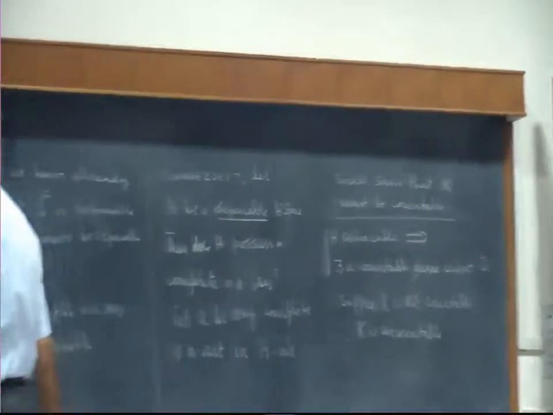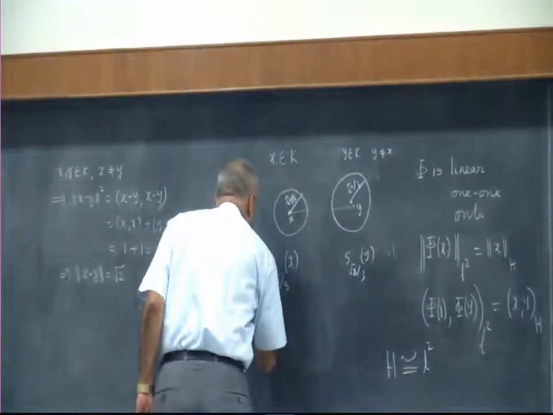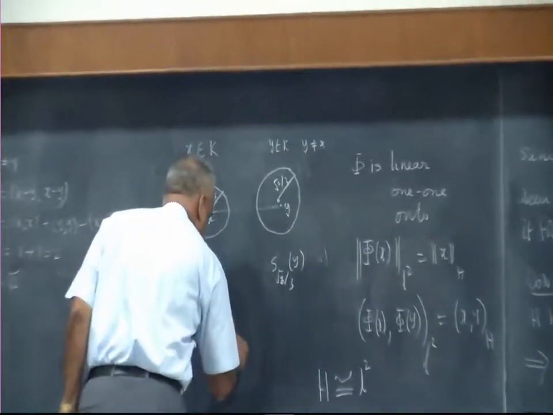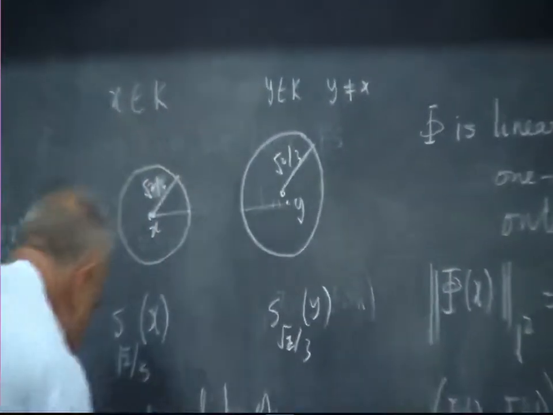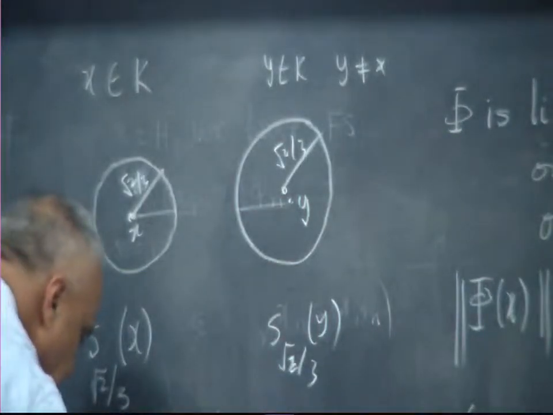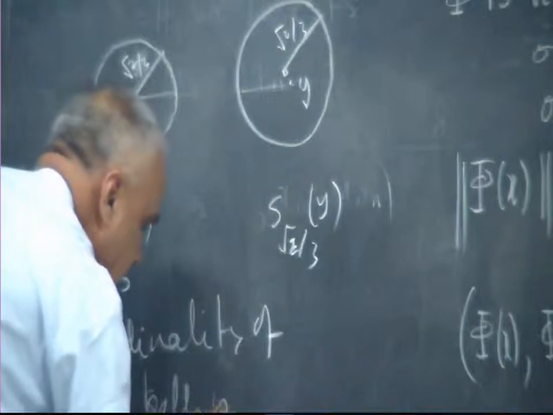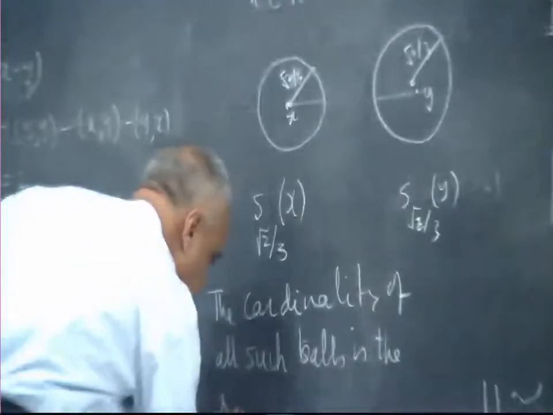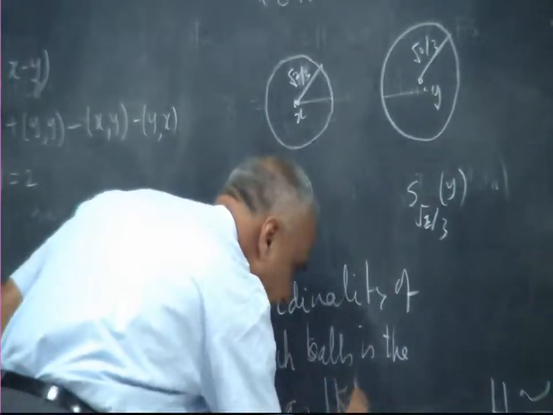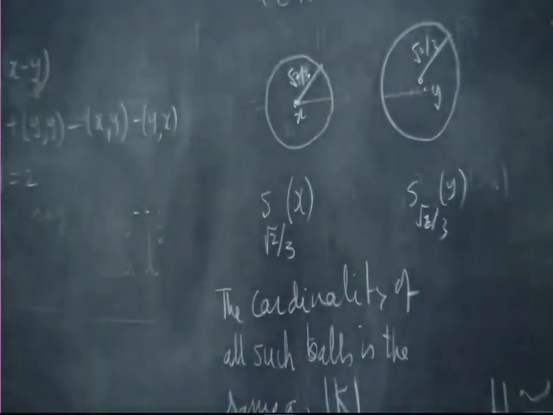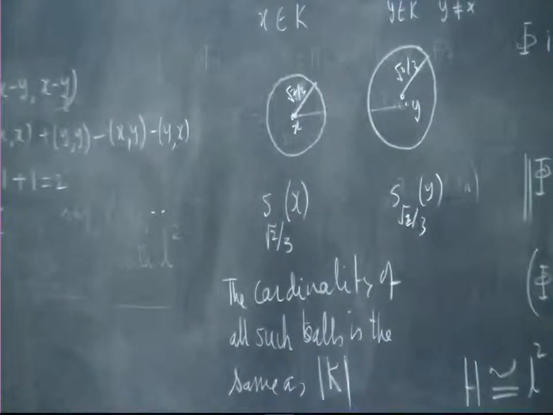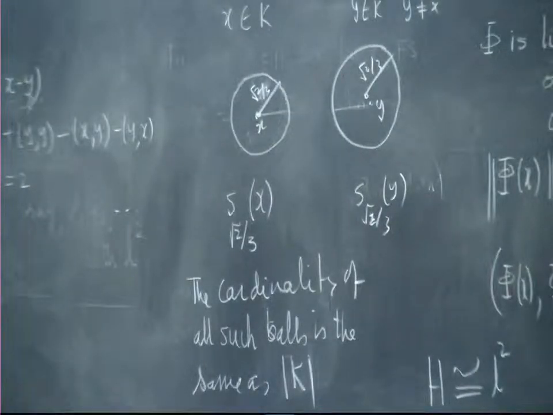So the cardinality of all such balls is the same as the cardinality of K. Now, because D is dense, I must be able to approximate every one of these points within an error of root 2 by 3, and therefore there must be an element of D in each one of these spheres.